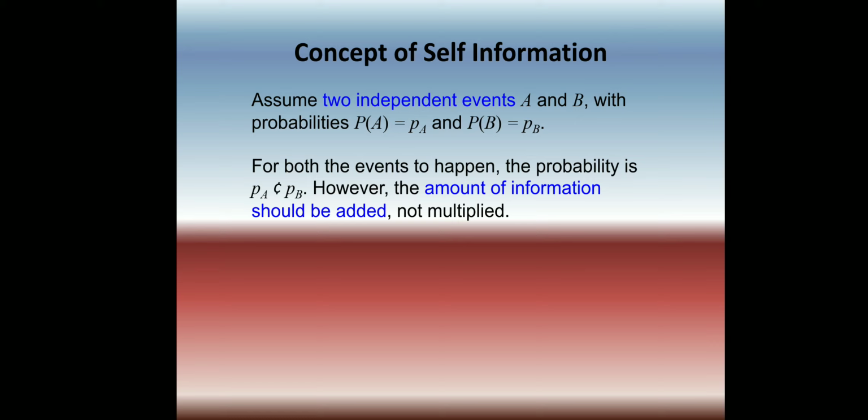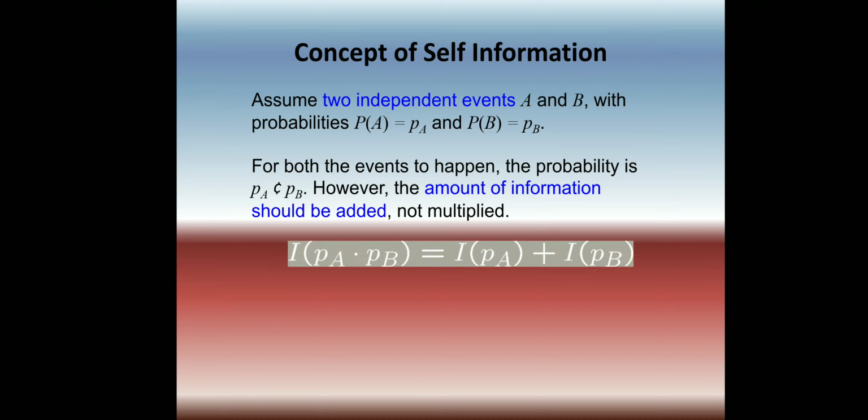That is one of the properties of self-information. If we have two independent events and we are finding the information of the combined event, the amounts of information should be added, but the probabilities should be multiplied. So I of PA into PB we can write as I of PA plus I of PB.